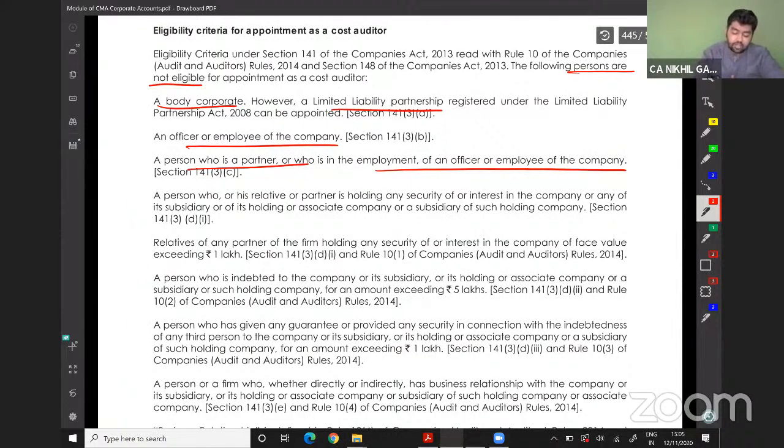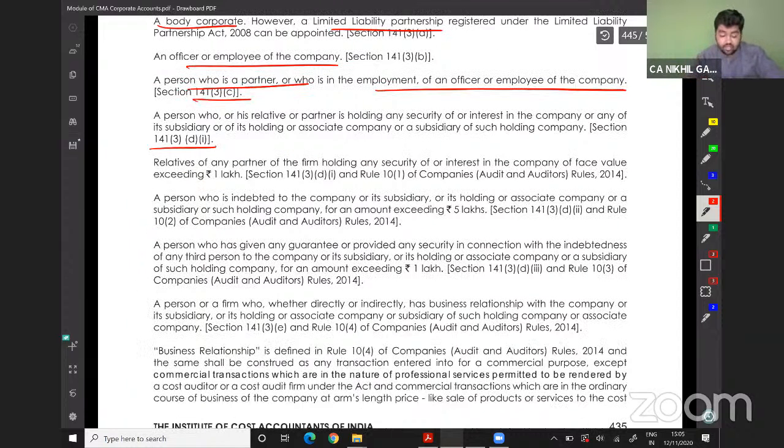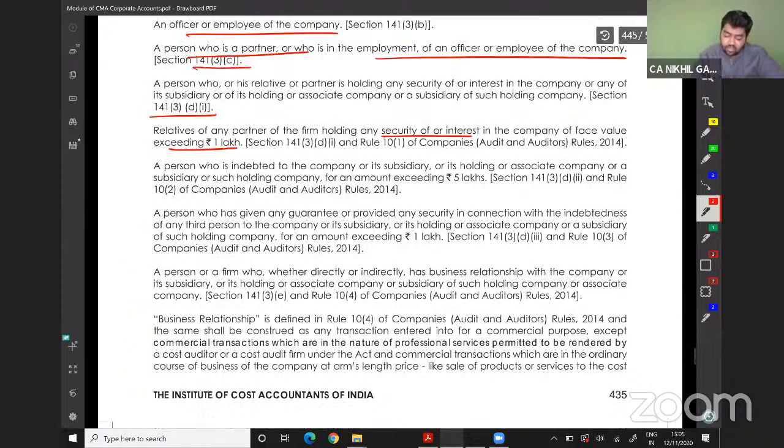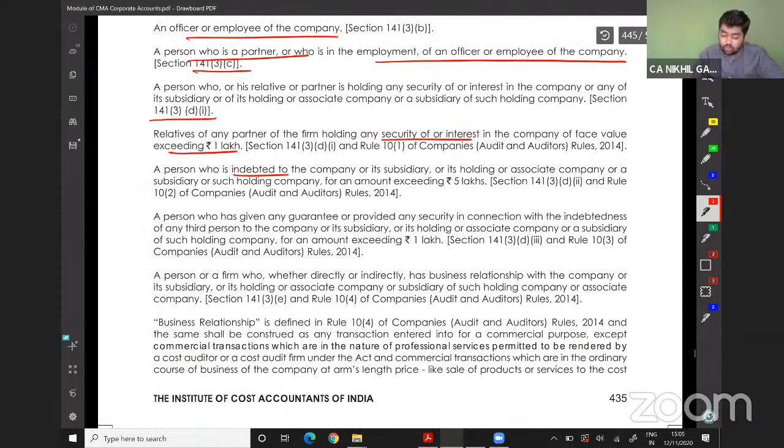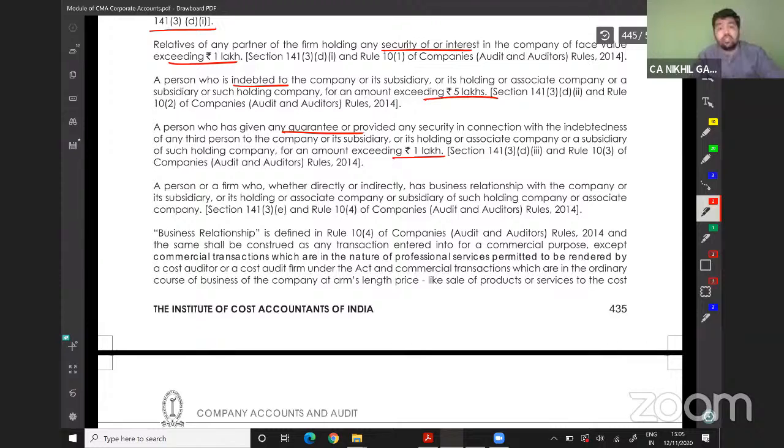All these points are picked up from section 141(1), which we have read. Also, holding of securities exceeding 1 lakh, a loan of more than 5 lakhs, a guarantee of more than 1 lakh, or any business relationship other than one at arm's length price makes a person ineligible.